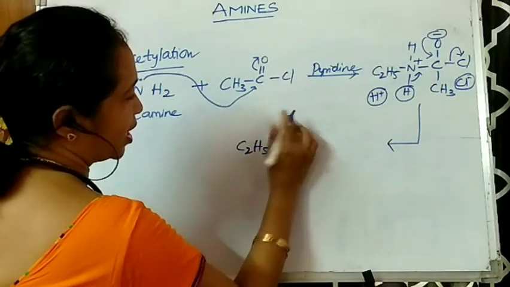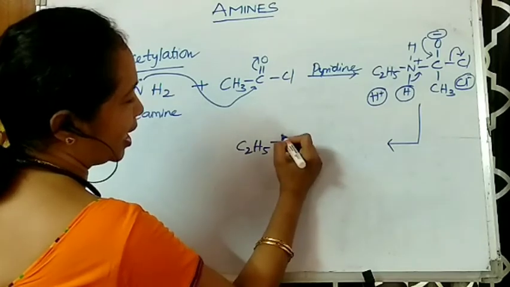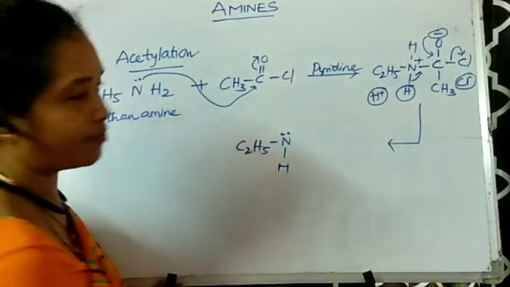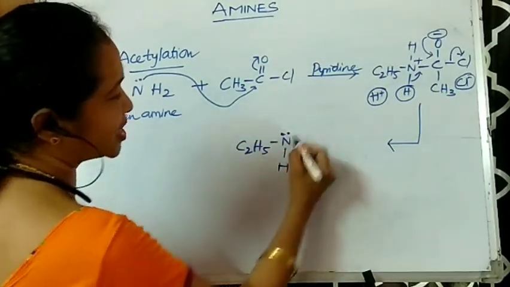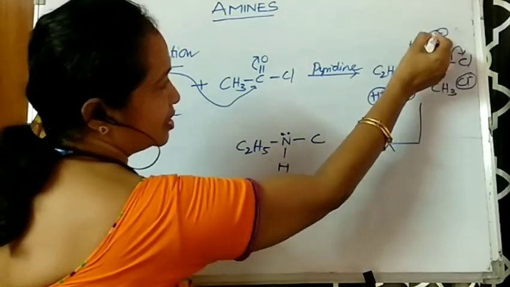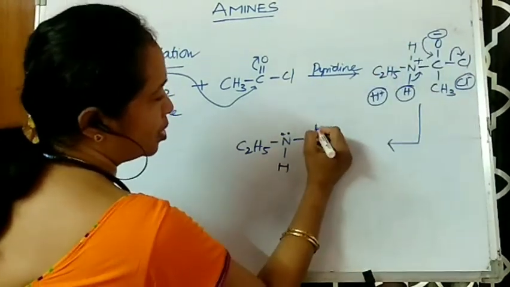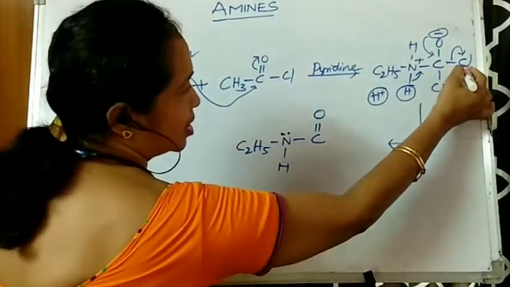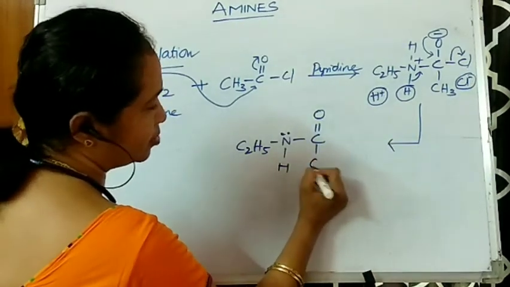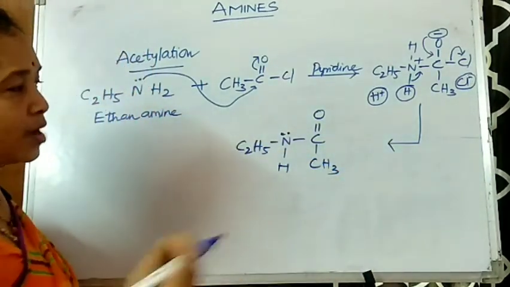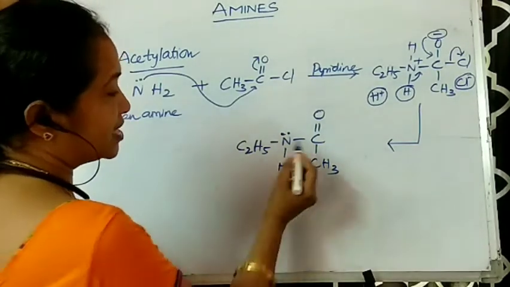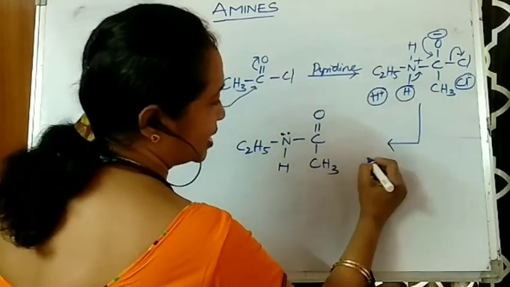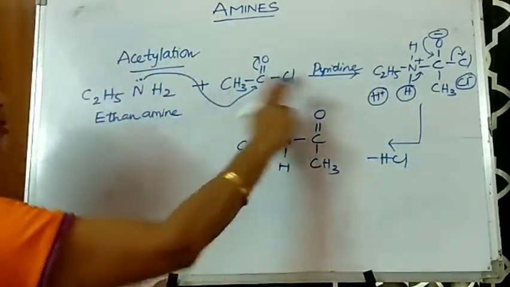C2H5N, I'm writing one hydrogen here, and because the bond is broken and supplied back to the nitrogen in the form of a lone pair, I have put two dots and then C. Here the negative charge is now converted into a bond such that C double bond O is obtained, and the chloride ion went out, and here you will be getting CH3. Children, check the valency of carbon, whether it is tetravalent or not. Now this H plus and Cl minus come out in the form of HCl. So this is the compound.